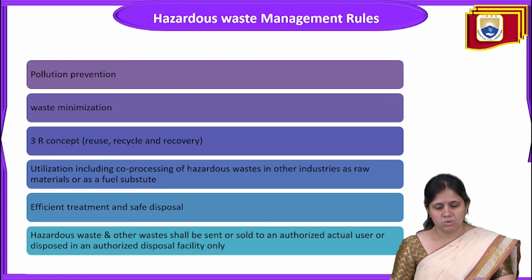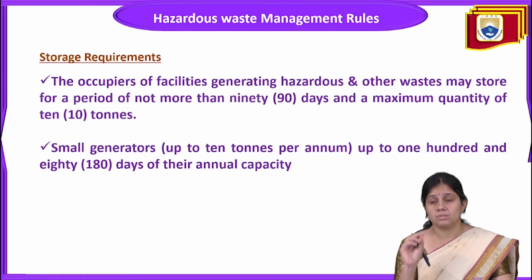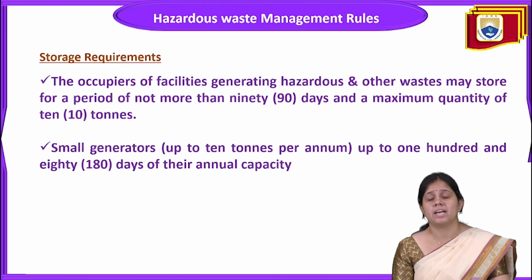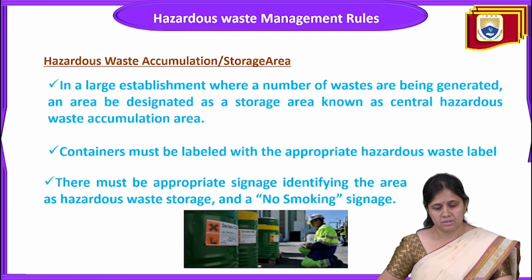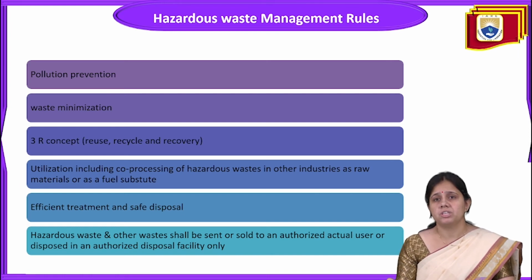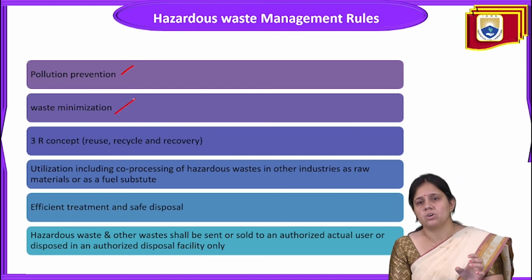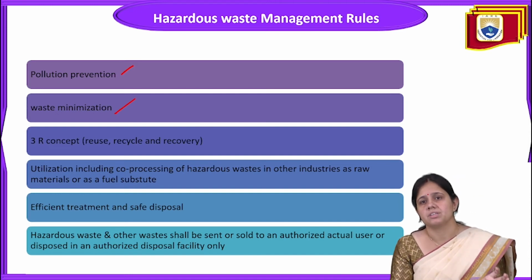Now the next point is about the objectives of this rule. The hazardous waste management rule has been made for pollution prevention and waste minimization. Next is the 3R concept: reuse, recycle, and recovery.